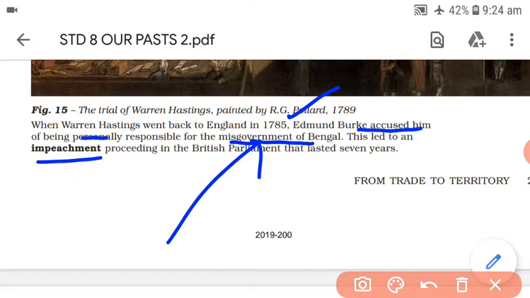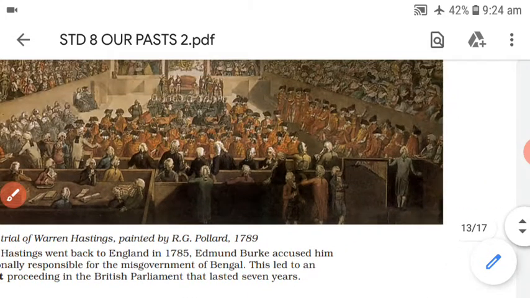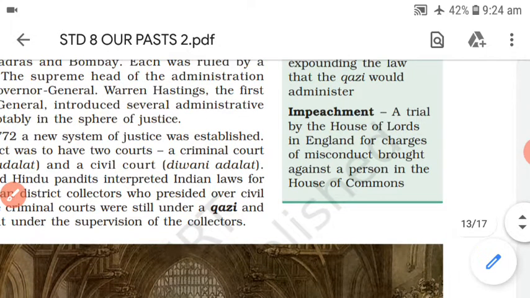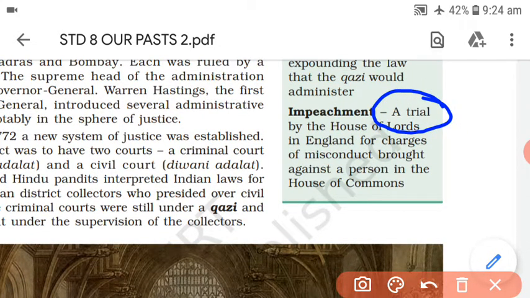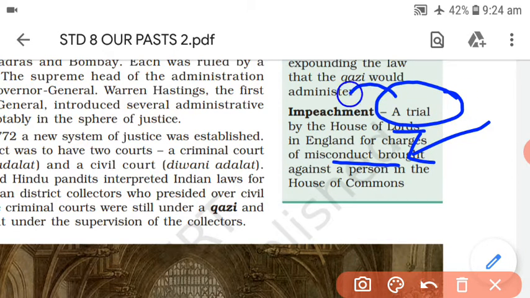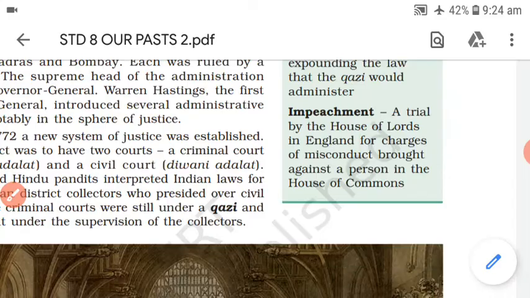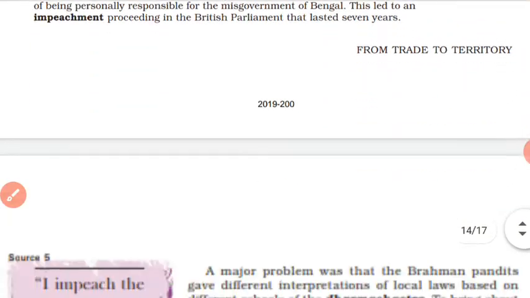So now the word comes, impeachment proceeding. Let us now have the meaning of impeachment. Impeachment is a trial, as you can see, taken by the House of Lords in England for charges of misconduct. So you can now understand that misconduct or misbehavior leads to this trial, and this trial is known as impeachment. Impeachment is a process through which even a person can be removed from his power, from his authority, from his designation. So these are the things which impeachment includes. Now we just move to the further part of the lesson.